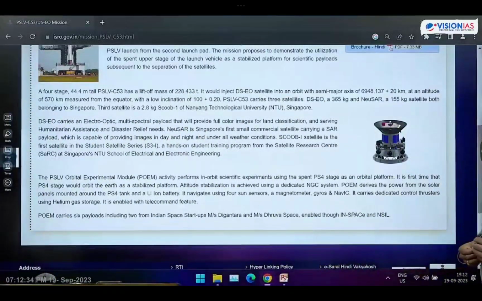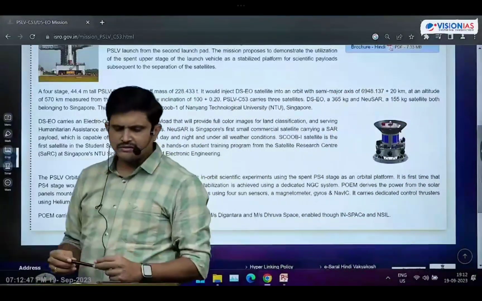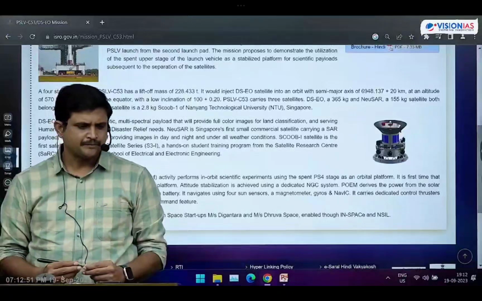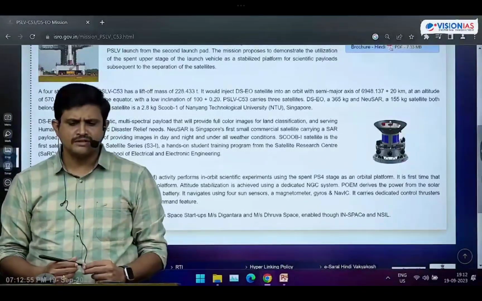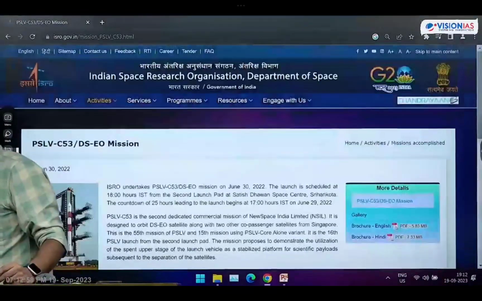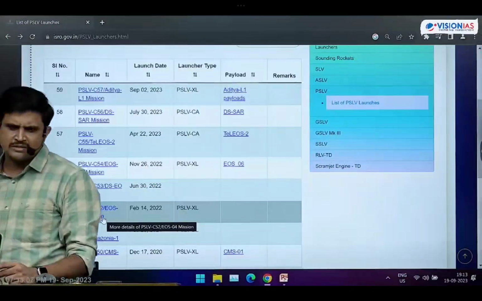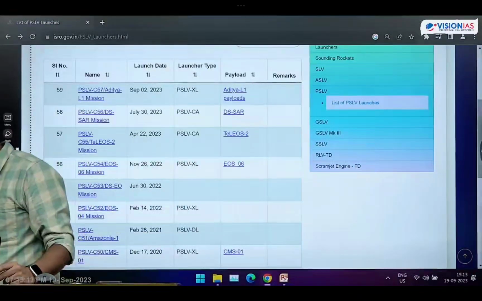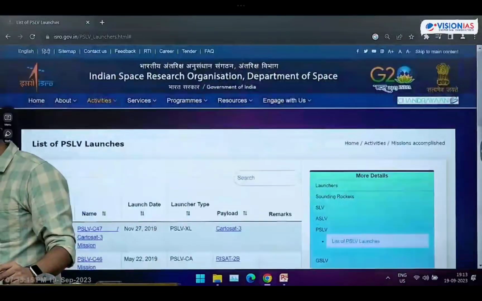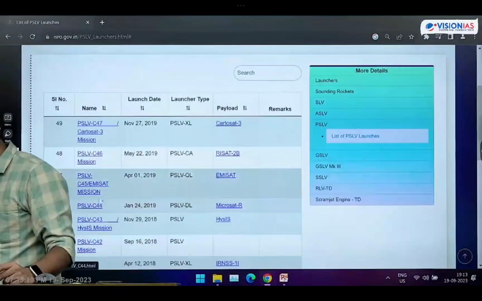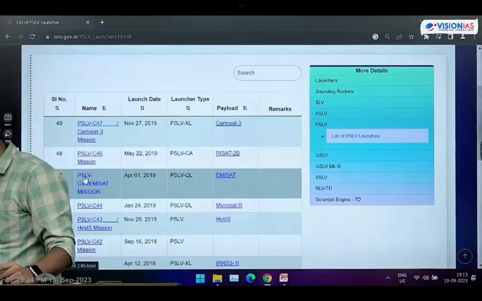That is known as the PSLV Orbital Experimental Module, POEM. P means PSLV, O means orbital, E means experimental, M means module. This is what we have about this PSLV rocket, students.